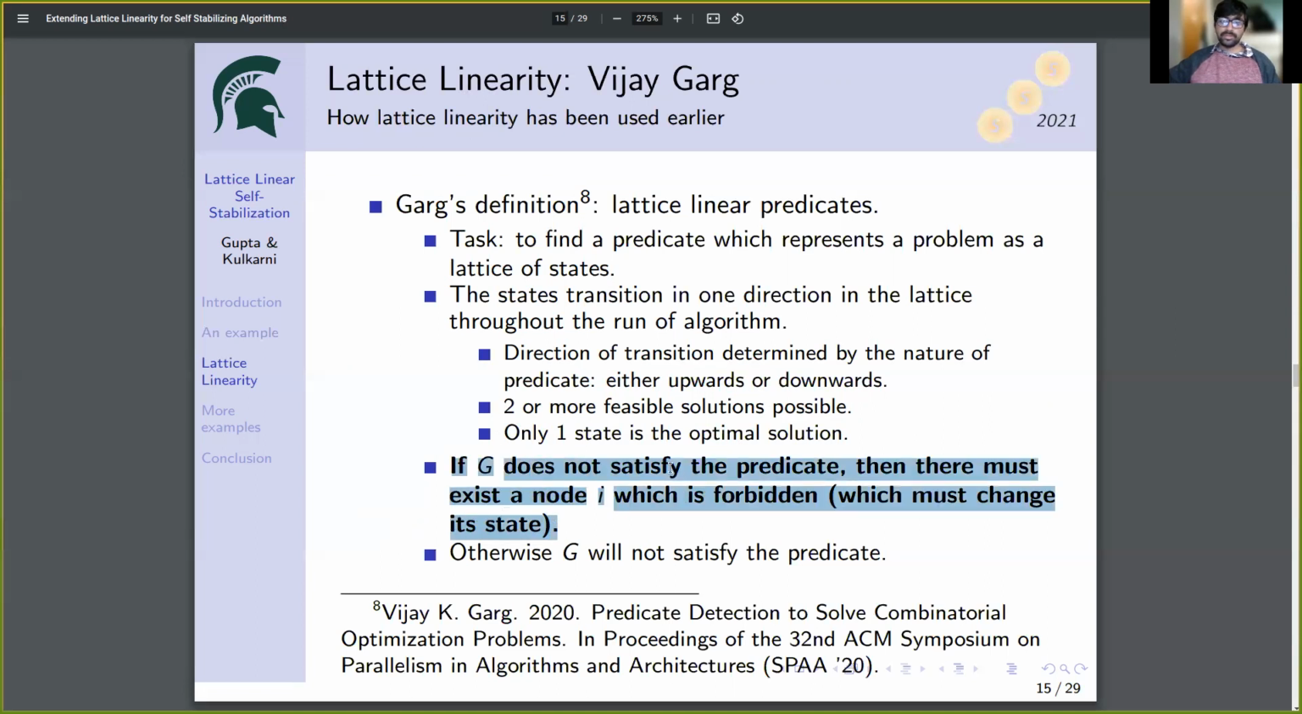If a system does not satisfy the predicate, then there will be at least one node which is forbidden. That node has to change its state in order to have G satisfy the predicate, otherwise G will never satisfy the predicate.